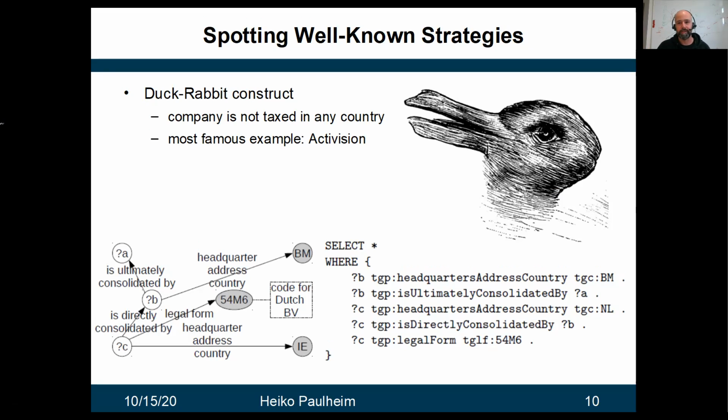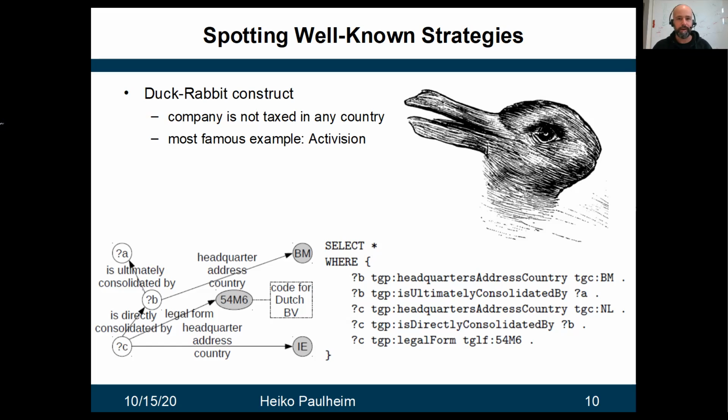One of those is the so-called duck-rabbit construct. The name goes back to this optical illusion where you can both see a duck and a rabbit in the same image. So duck-rabbit constructs are constructs of multinational companies which have subdivisions in different countries, and each country considers this company as a company which should be taxed in the other state. So you have two states, state A and state B. State A says this company must pay its taxes in state B, and state B says this company must pay its taxes in state A. And in consequence, the company doesn't pay any tax.